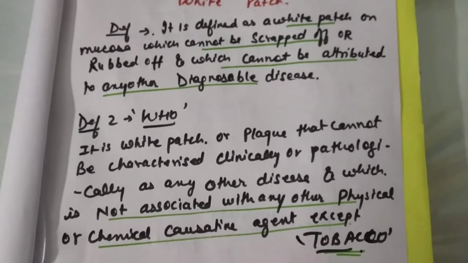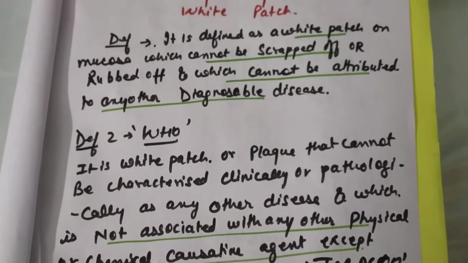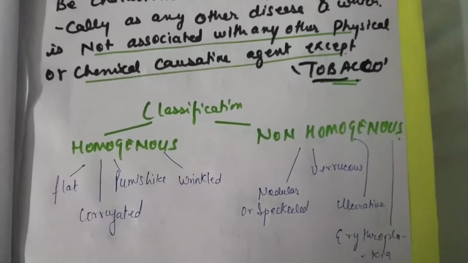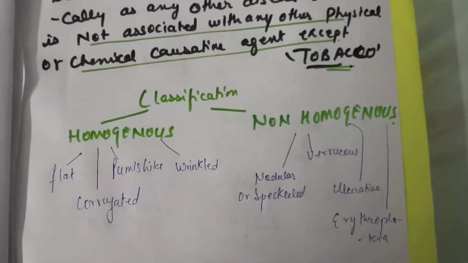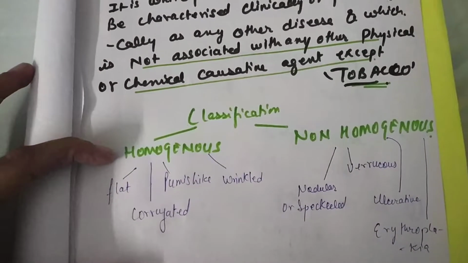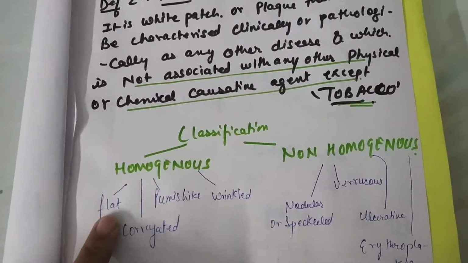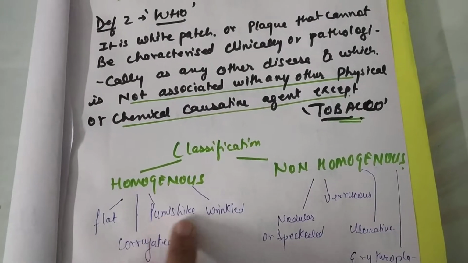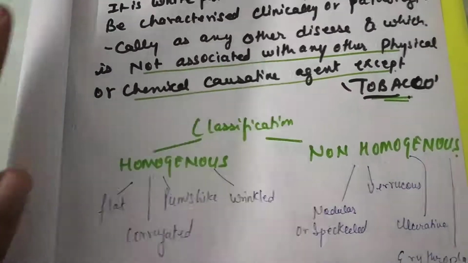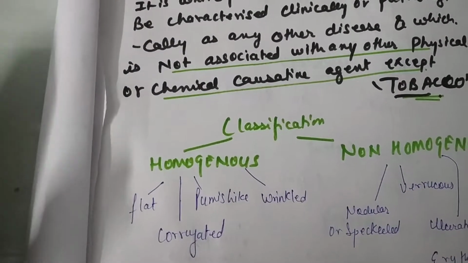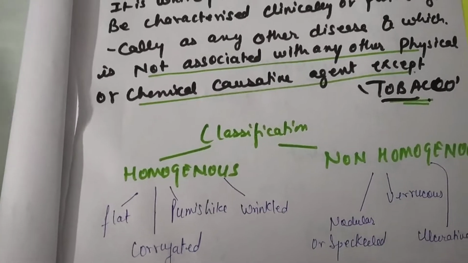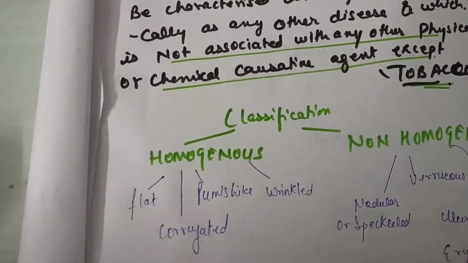Then after that we have to classify it. There are various classifications, some of them I have told over here, like it can be homogeneous or non-homogeneous. On the basis of homogeneous, I have given these 4 things: flat, corrugated, pumice-like or wrinkled. Flat means it is just flat, no nodules or anything over it. It is just like a table surface.